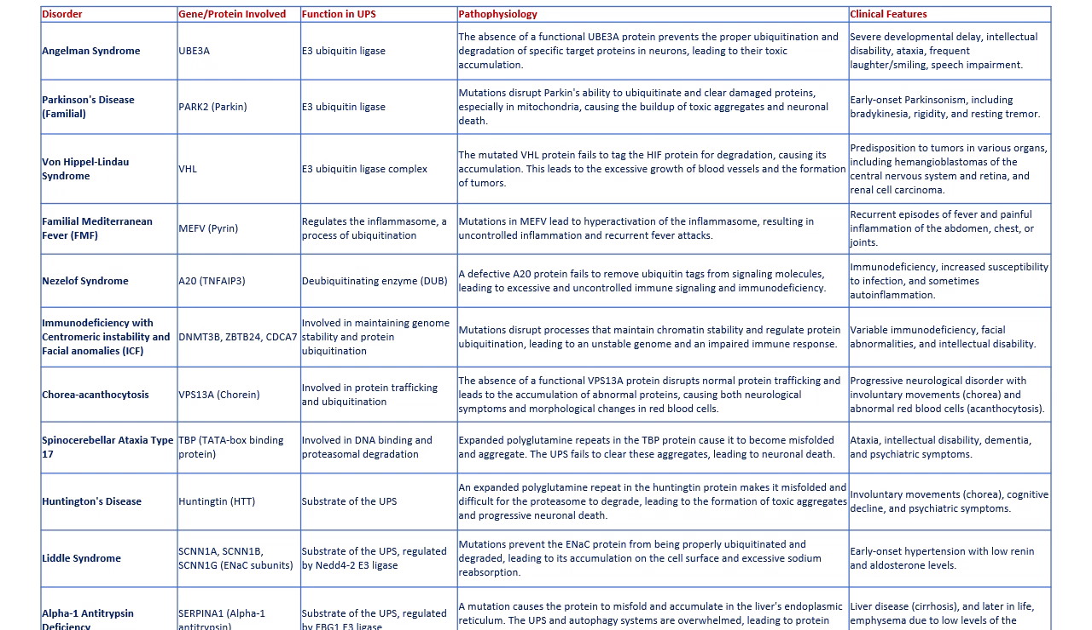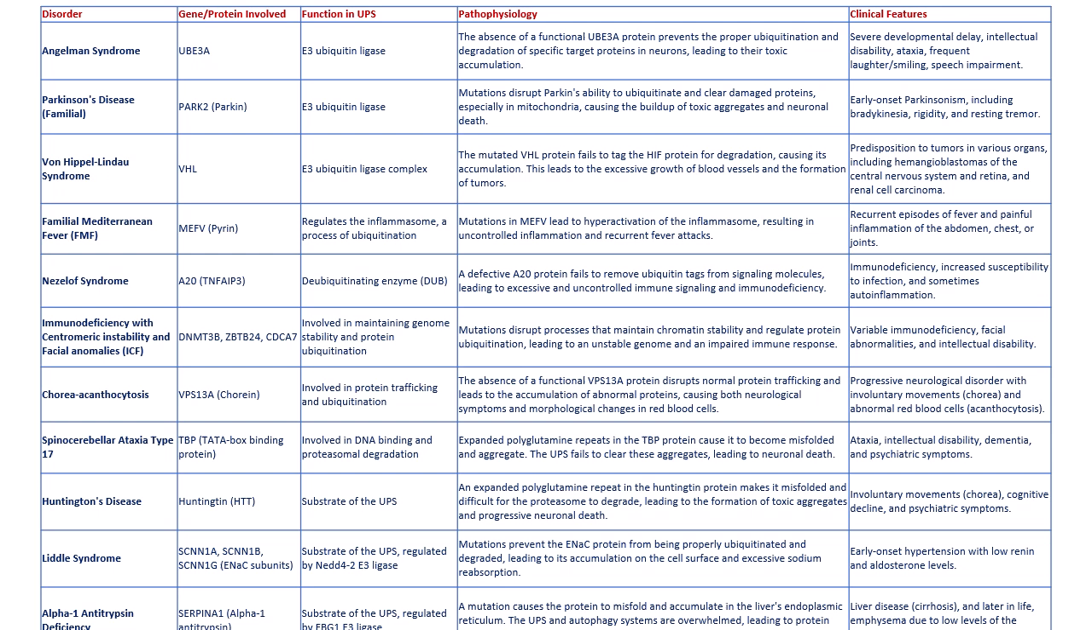Immunodeficiency with centromeric instability and facial anomalies, ICF. ICF is a complex disorder with mutations in genes like DNMT3B, ZBTB24, and CDCA7, which maintain DNA stability. Their dysfunction disrupts the UPS, leading to chromosomal instability and compromised immune function.